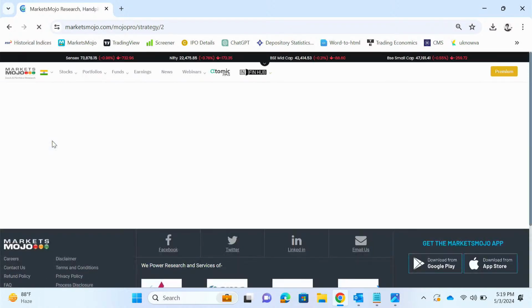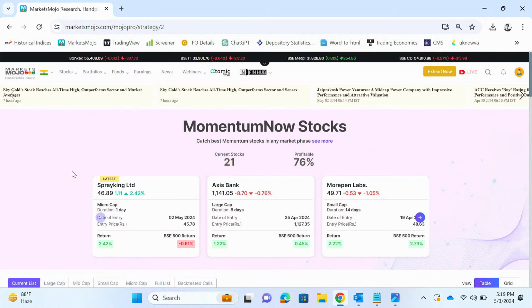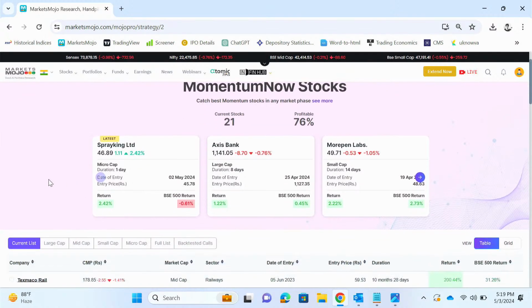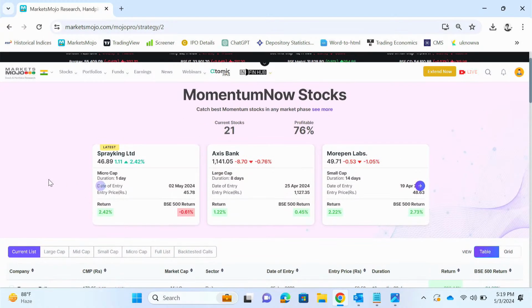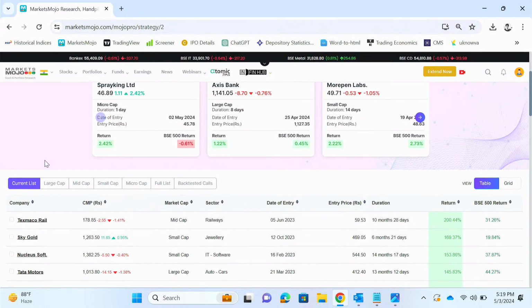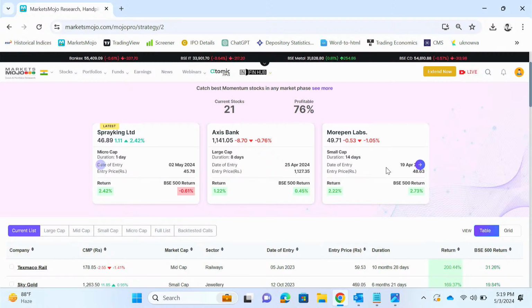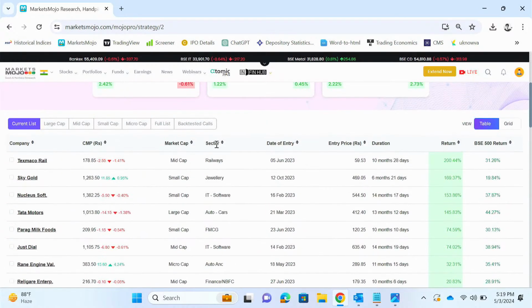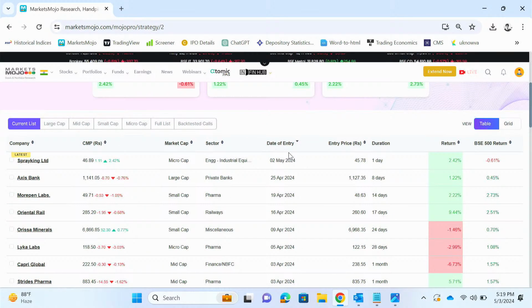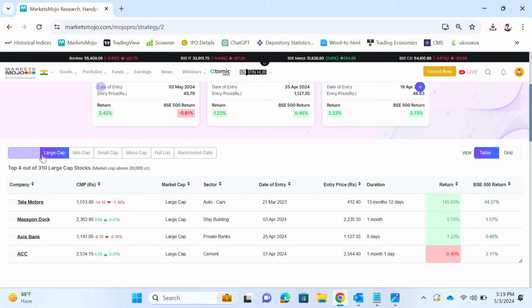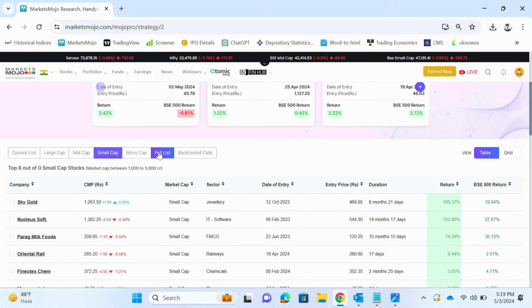Moving on to the momentum now stocks. These stocks are currently having the best fundamental and technical momentum in terms of growth. These are fairly risky, and we suggest hold. Their holding period is shorter, but they give a fairly good amount of returns in the near term. Here you can see the three latest ones which we have added along with the date of entry and price of entry. This is the current list. You can filter it, sort it by date of entry to get the latest ones, their returns compared to BSE 500. Similarly, you can toggle between large, mid and small cap, and here's the full list.